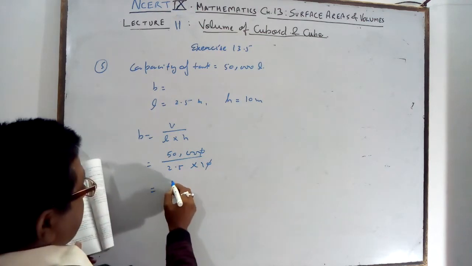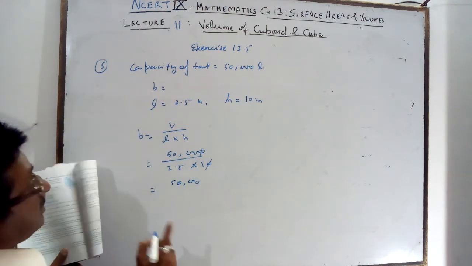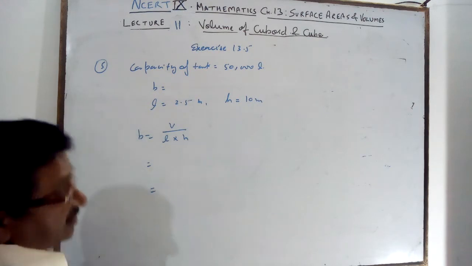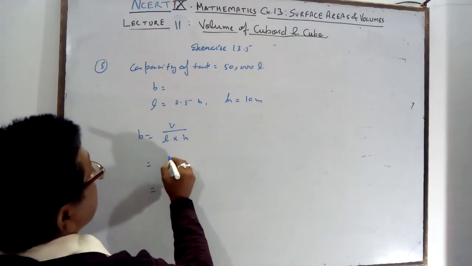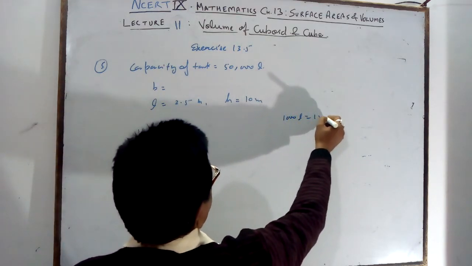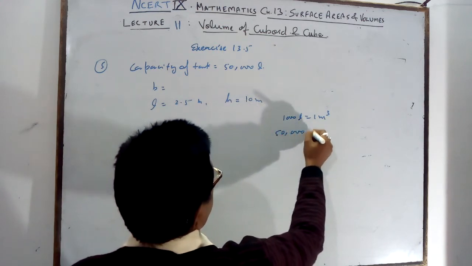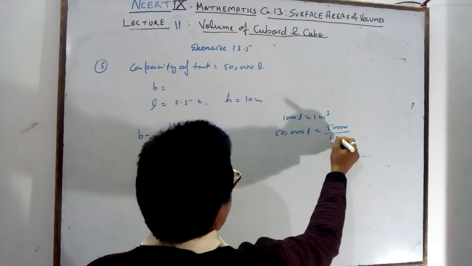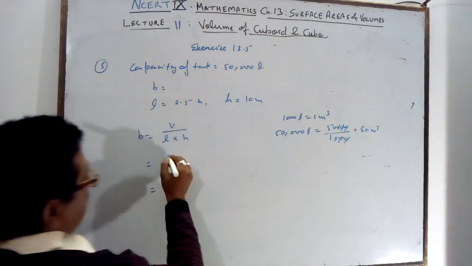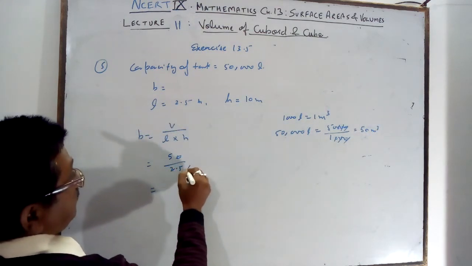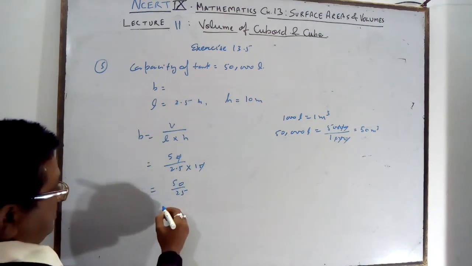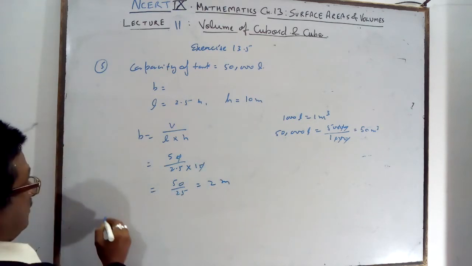The 50,000 liter is the volume, so you will calculate it because 1,000 liter makes 1 meter cube. So 50,000 liter makes 50,000 divided by 1,000, which is 50 meter cube. So here you will write 50 divided by 2.5 multiplied by 10. So that is 50 by 25, the zero cancels, and 25 goes into 50 two times. So the breadth is 2 meter.